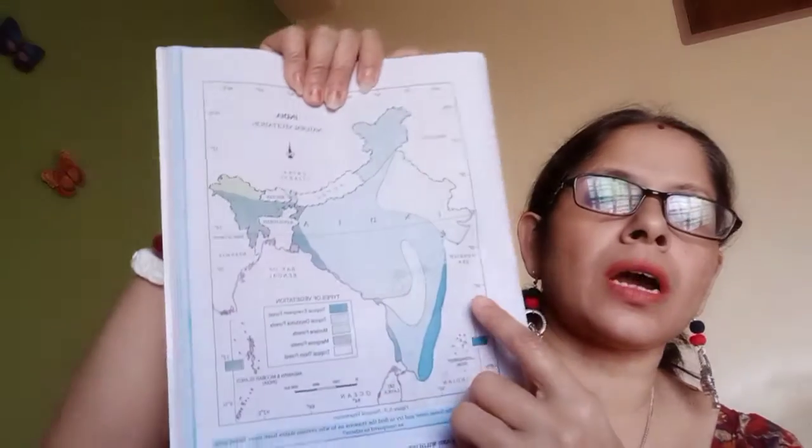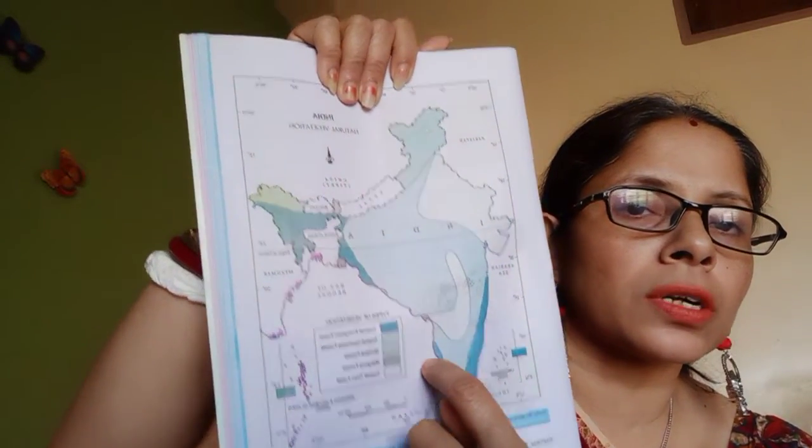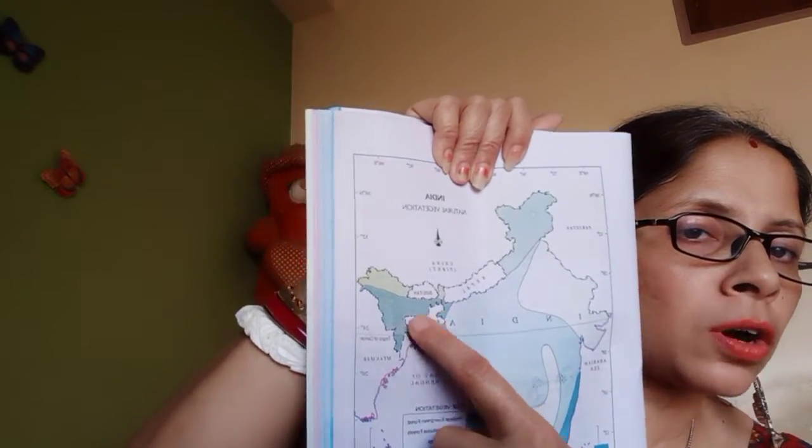Long way Western Ghats are there, small part of Eastern Ghat, some parts of West Bengal and Tripura. Okay, so these are the parts where we can find tropical evergreen forests.